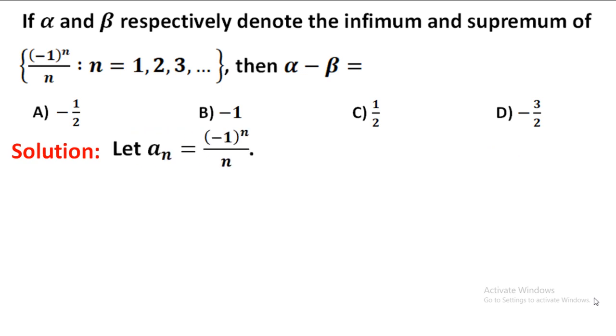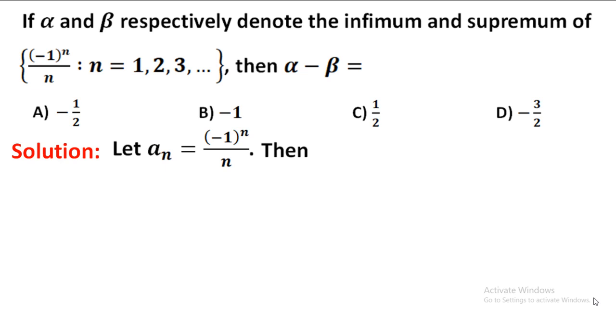Let a_n be equal to (-1)^n / n. By substituting n is equal to 1, a_1 is equal to (-1)^1 / 1, which is equal to -1. Suppose n is equal to 2, (-1)^2 / 2, which is 1/2. For n is equal to 3, (-1)^3 / 3.